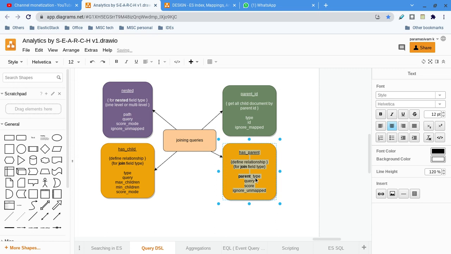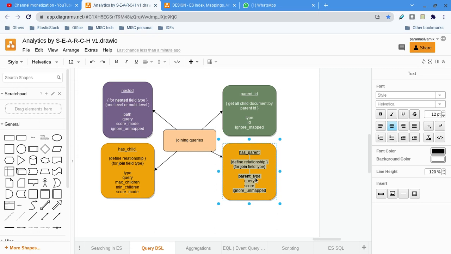In an RDBMS it can be stored anywhere, sorry, in another table. But in Elasticsearch it must be stored in the same index. Then if it is the same index, we can create a relationship between them. Okay, that's all about this video.